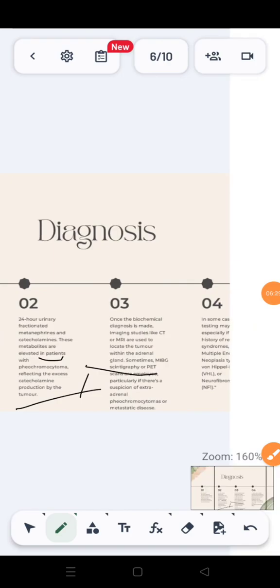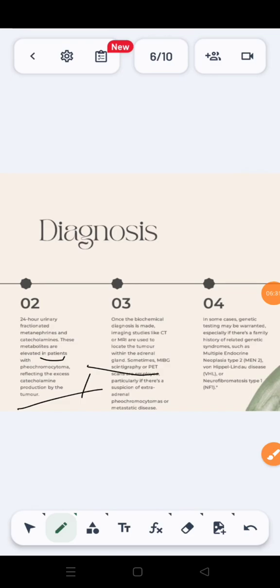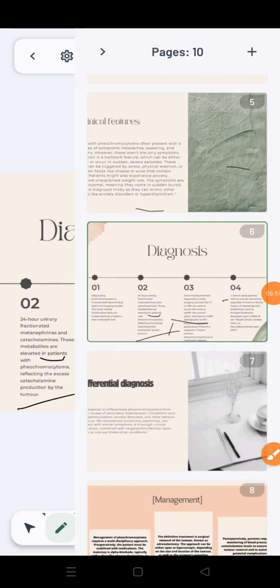Look at the fourth point. In most cases, genetic testing may be warranted, especially if there's a family history of related genetic syndromes such as multiple endocrine neoplasia type 2, MEN2, von Hippel-Lindau disease, VHL, or neurofibromatosis type 1. Okay, this was regarding the diagnosis.